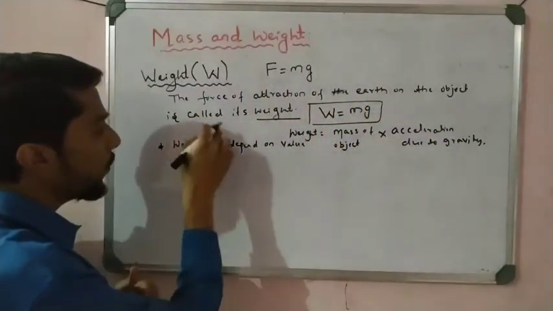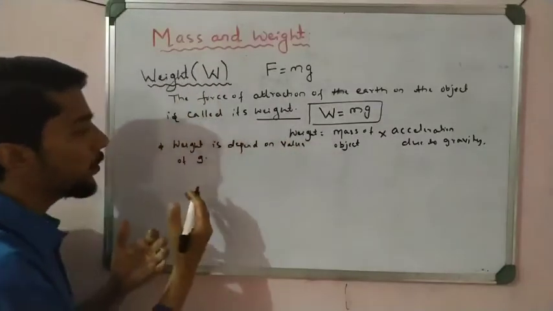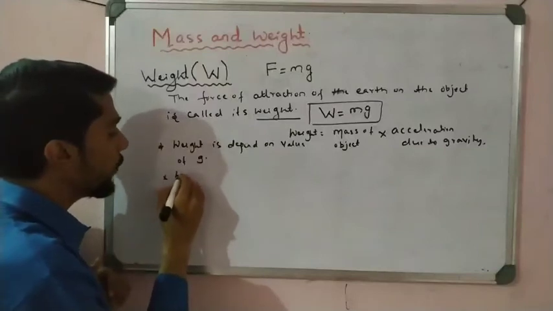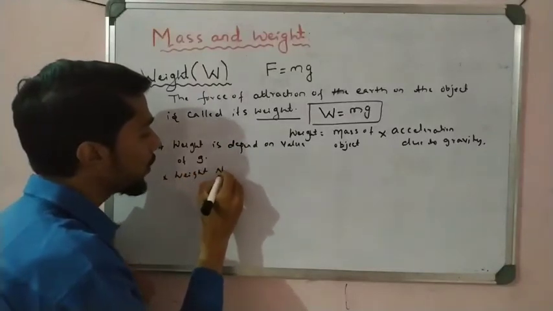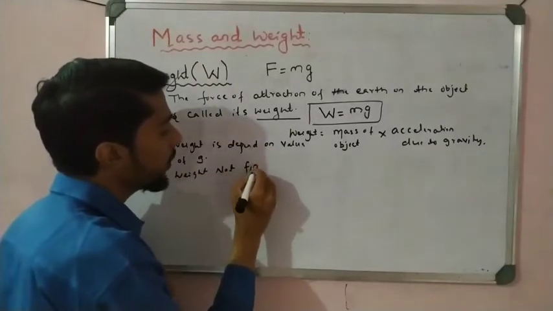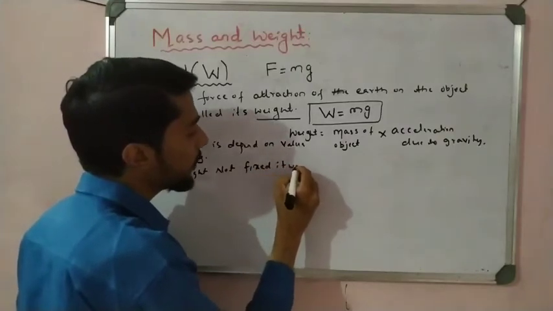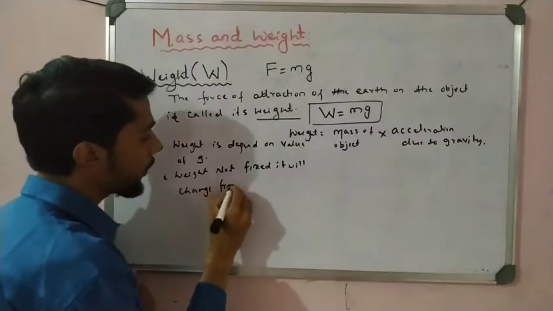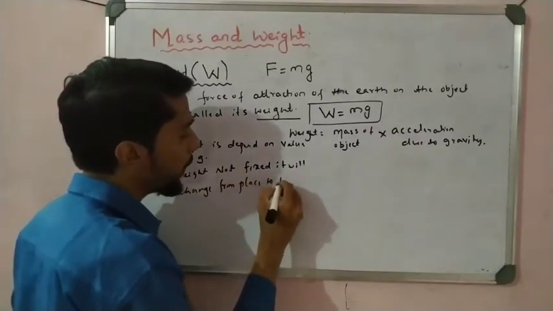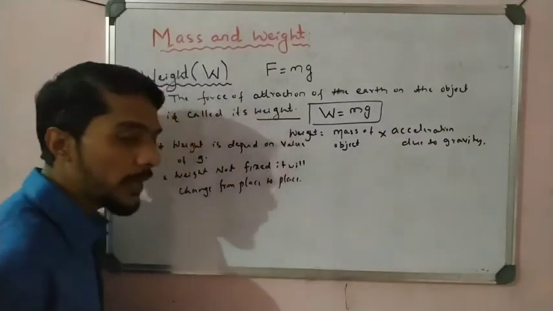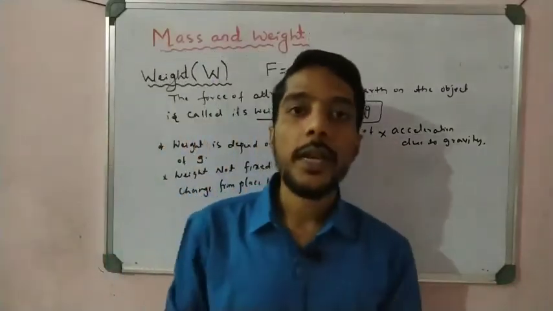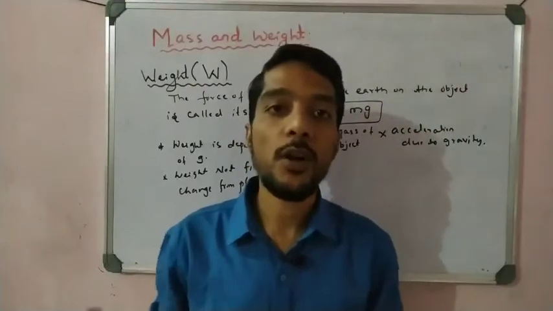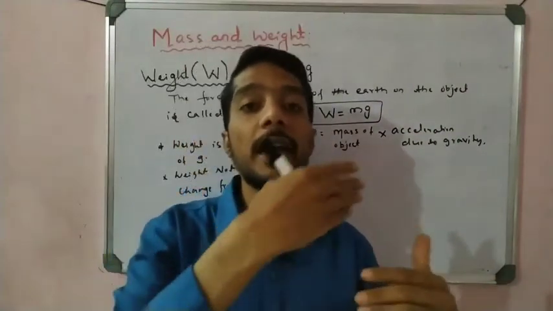So we say that weight depends on the g value. So what happens? Weight is not fixed, it will change from place to place. That point you have to remember. If the object is on the earth, its weight is different. If that same object is on the moon, the weight is different because of the change in the g value.